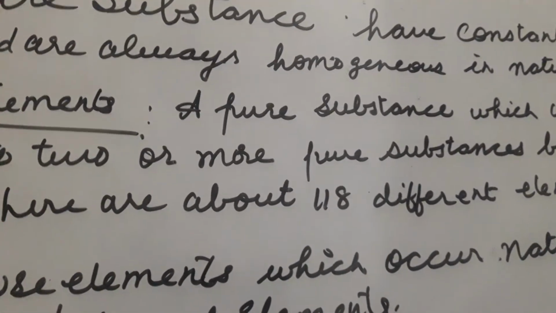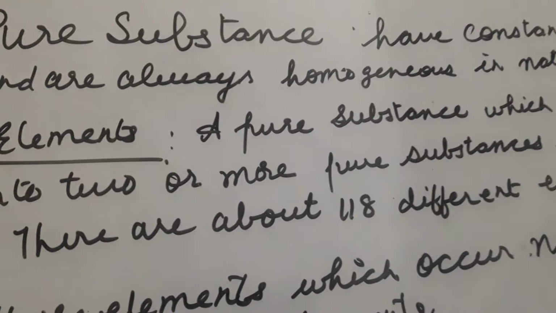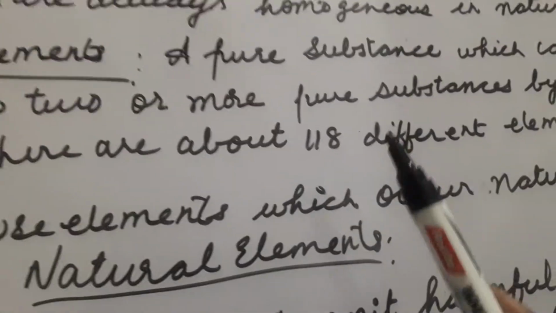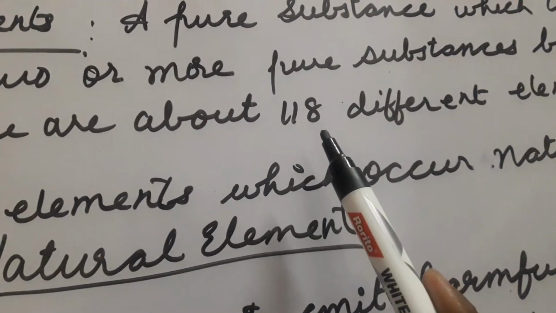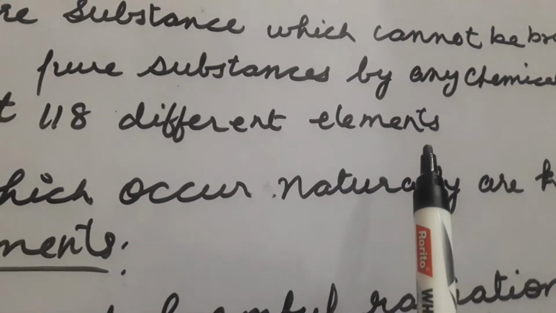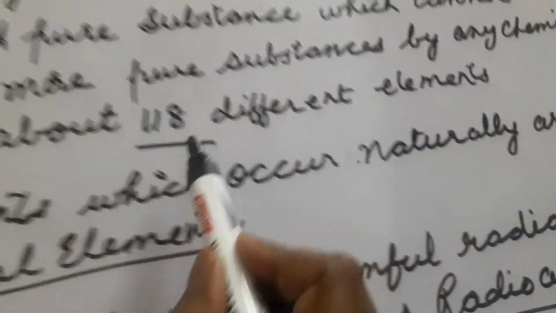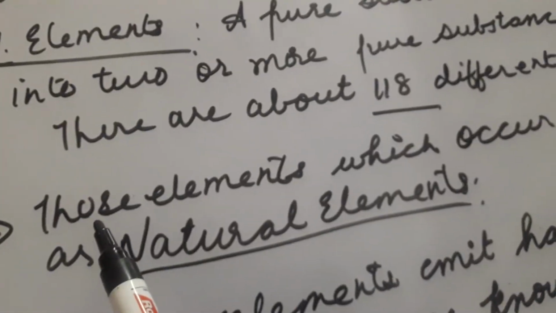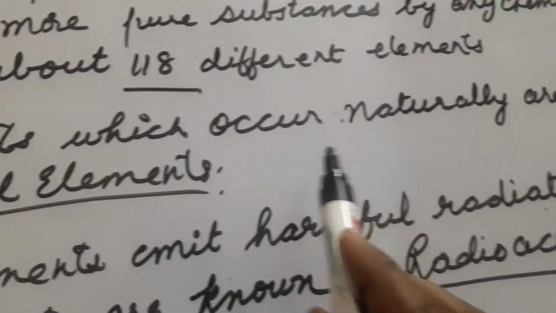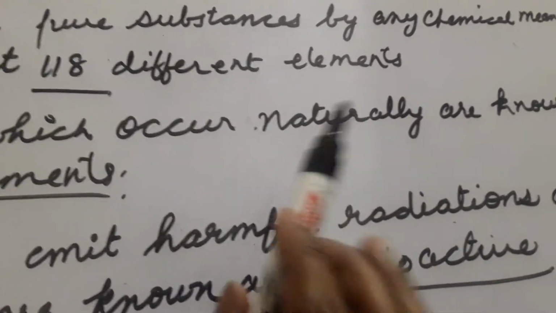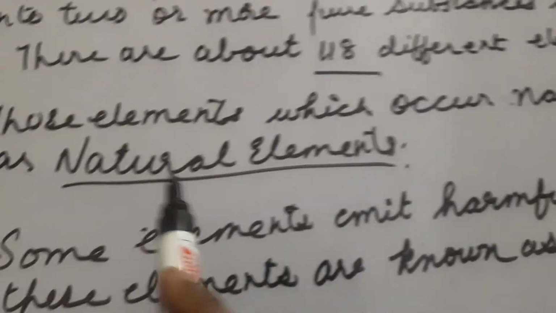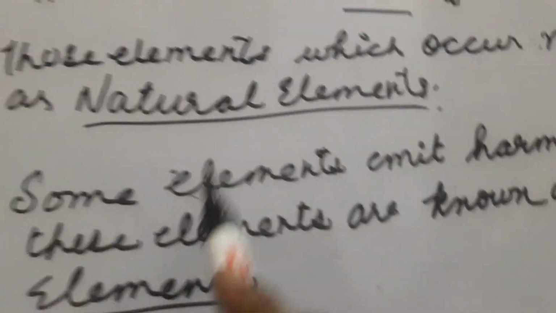It is so small it cannot be broken. So there are about 118 different elements. How many different elements are there? 118.